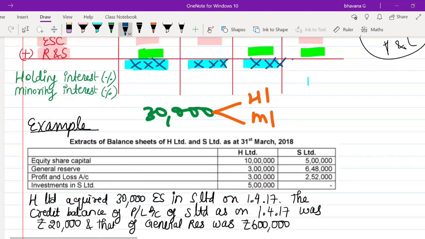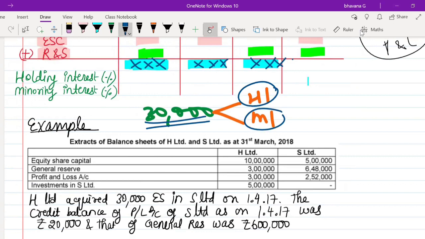So if you get a pre-acquisition total of 30,000, this 30,000 you have to split into holding interest and minority interest. That means if holding interest is 80%, you have to split the 30,000 into 80%. How much will it be? It will be 24,000. So the pre-acquisition profits belonging to the holding company is 24,000.